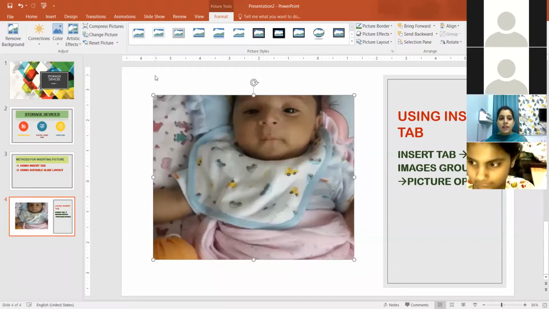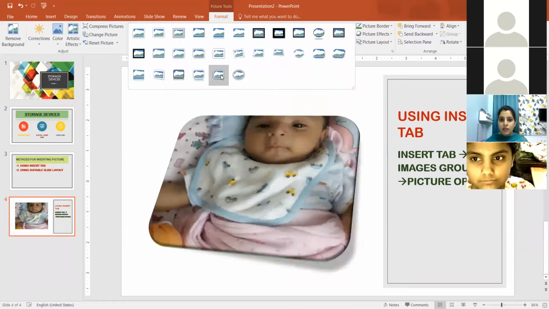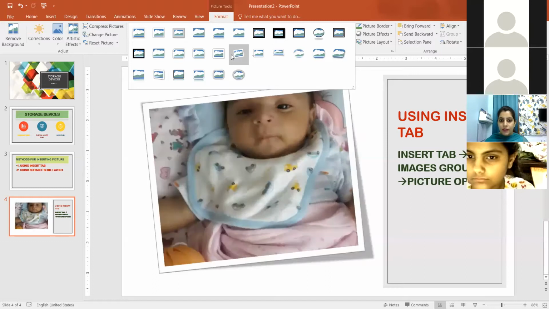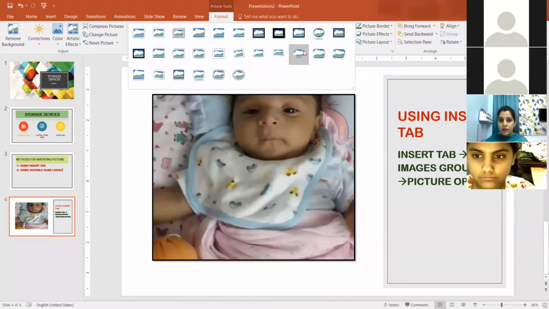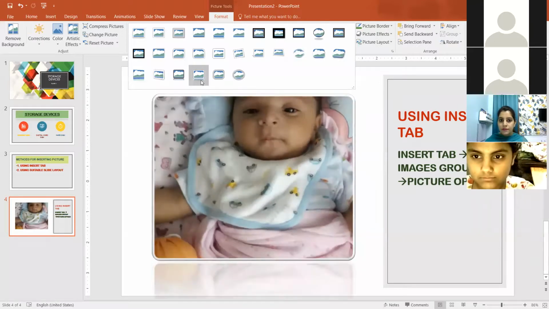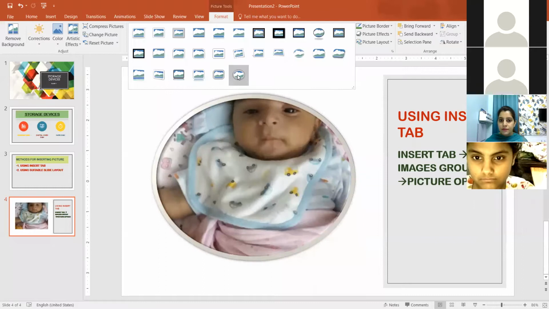Now the next thing, you can apply formatting effects. How to give formatting effects? You can give a border to this picture. So the picture has been selected. When the picture is inserted, you can see the picture tools format tab appearing. Look at my mouse pointer. The picture tools format tab is appearing. Now from this, you can choose the border like this. So I have taken this.